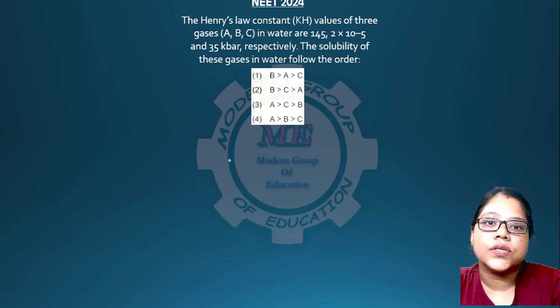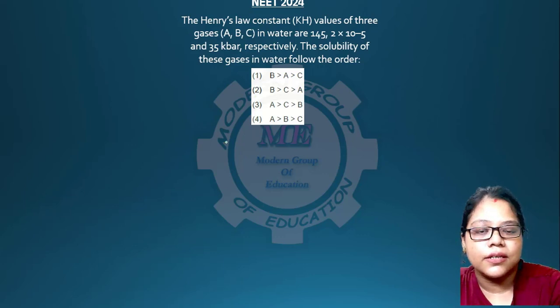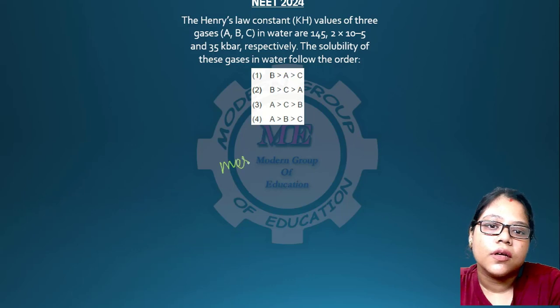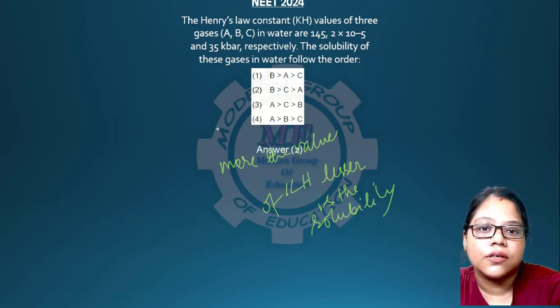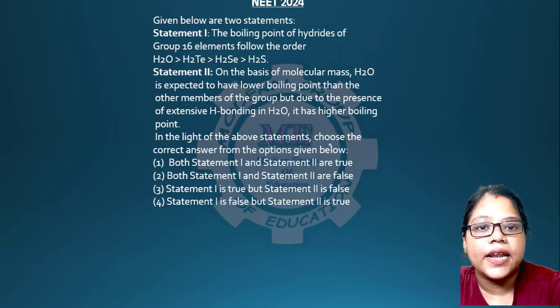Here the Henry law constant for 3 gases is given and the solubility of the gases is asked in the following order. We know that the more the value of KH, the lesser is the solubility. According to that, the answer will be answer 2, B, C, then A. Okay, going to the next question.